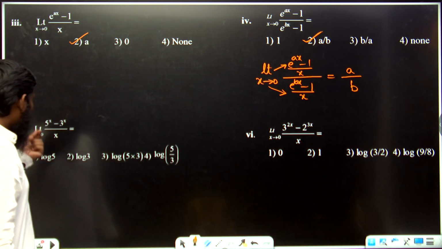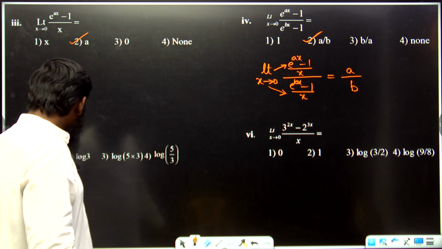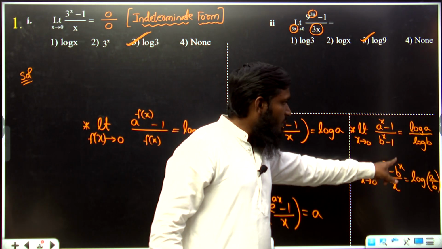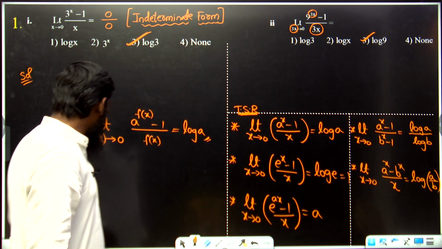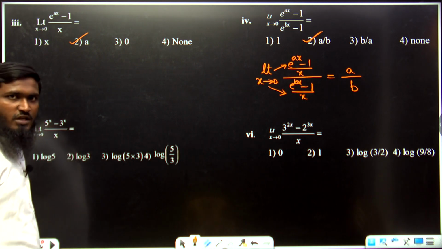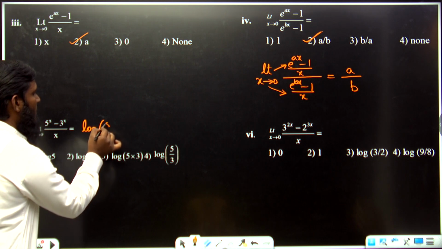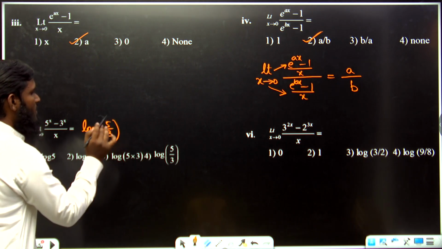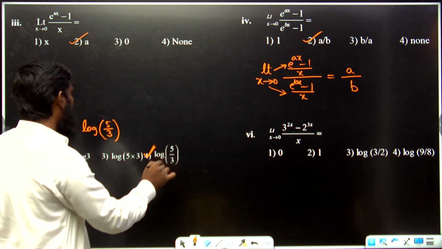Now next one, limit x tends to 0, 5 power x minus 3 power x by x we are having over here. Just now we have written one formula, a power x minus b power x by x is equals to log a by b. Log a by b means what we can write over here, a value is equals to 5, b value is equals to 3. So directly we can write this as log 5 by 3, okay. So which option is correct now? Fourth option, log 5 by 3 is correct.